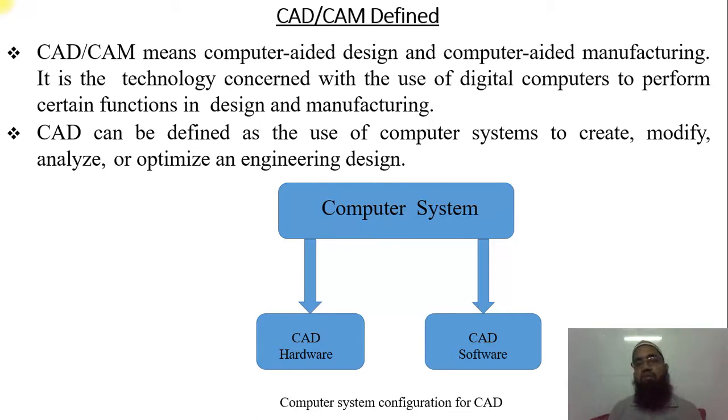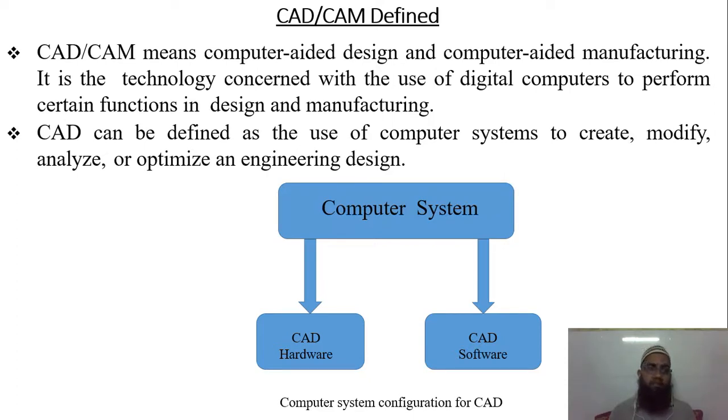First of all, you have to know the full form of CAD, CAM and CAE. The full form of CAD is computer aided design. The full form of CAM is computer aided manufacturing. The full form of CAE is computer aided engineering. So you must know the definition, or full form, of CAD CAM and CAE.